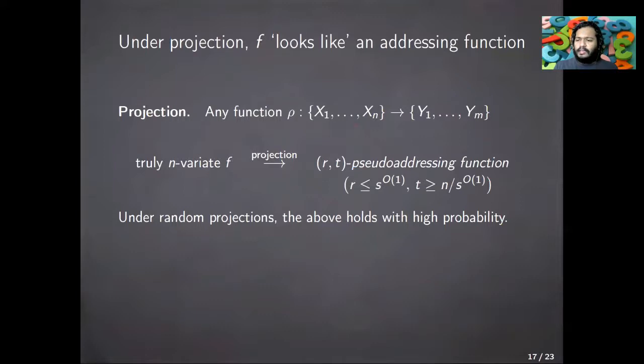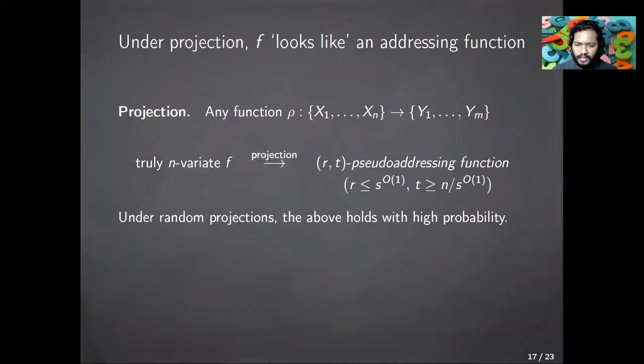So the whole crux of our proof is that this phenomenon of sensitivity being small but p degree being large for truly n-variate functions is essentially captured completely by the addressing function. What do I mean by that? So if you take any function with low sensitivity, then you can pass it through suitable projections and in fact find a copy of a function that looks quite like an addressing function inside. And that will be useful in determining a lower bound. So that's the title of this slide. Under projection, f looks like an addressing function.